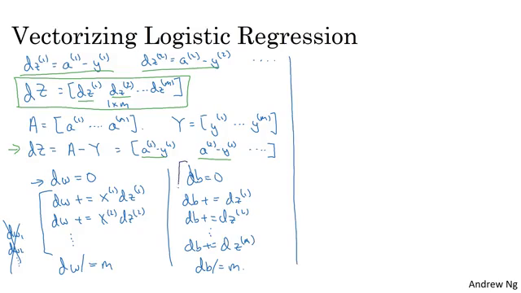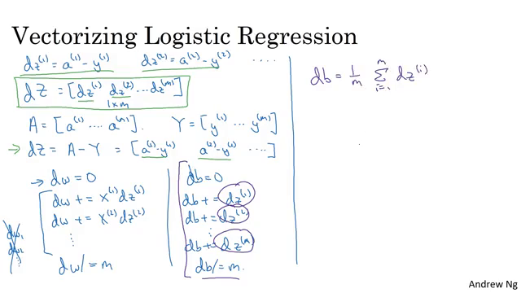For the vectorized implementation of db, what it's doing is basically summing up all of these dz's and then dividing by m. So db is basically 1 over m, sum from i equals 1 through m of dzi, and all the dz's are in that row vector. And so in Python, you implement 1 over m times np.sum of dz. So just take this variable and call the np.sum function on it, and that will give you db.